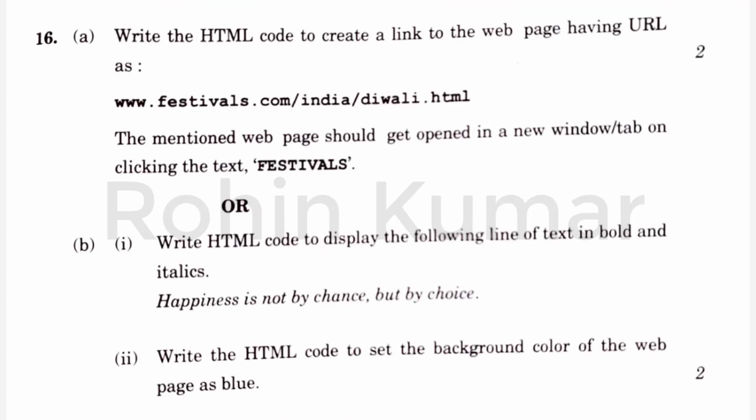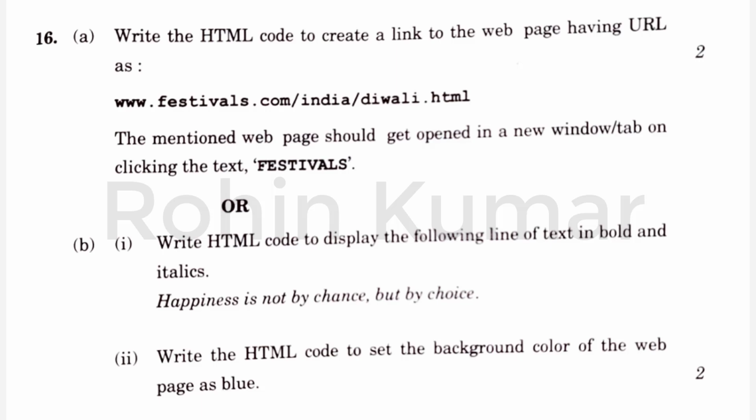So the next question is question number 16. Write the HTML code to create a link to the web page having URL as www.festivals.com/india/diwali.html, and the condition is the mentioned page should get opened in a new window or tab on clicking the text festivals. Let's write its code.